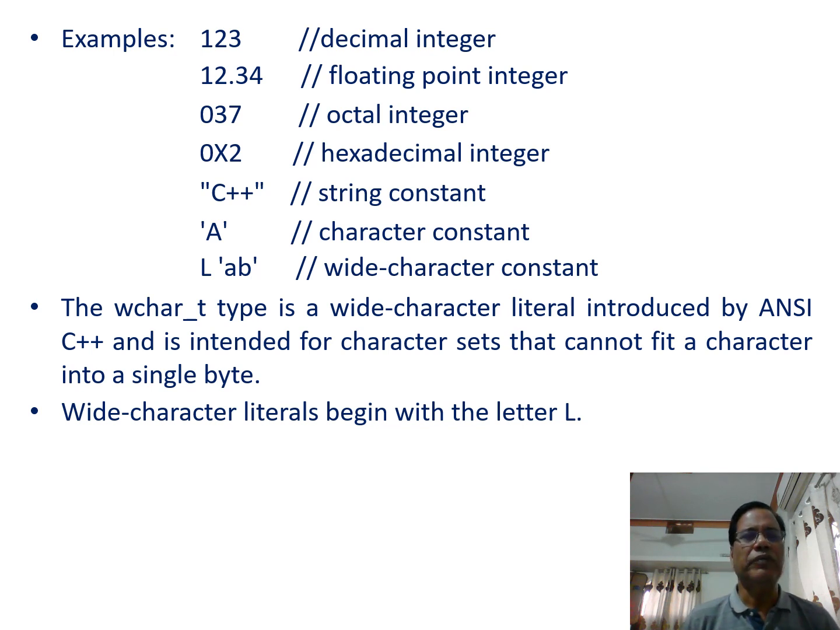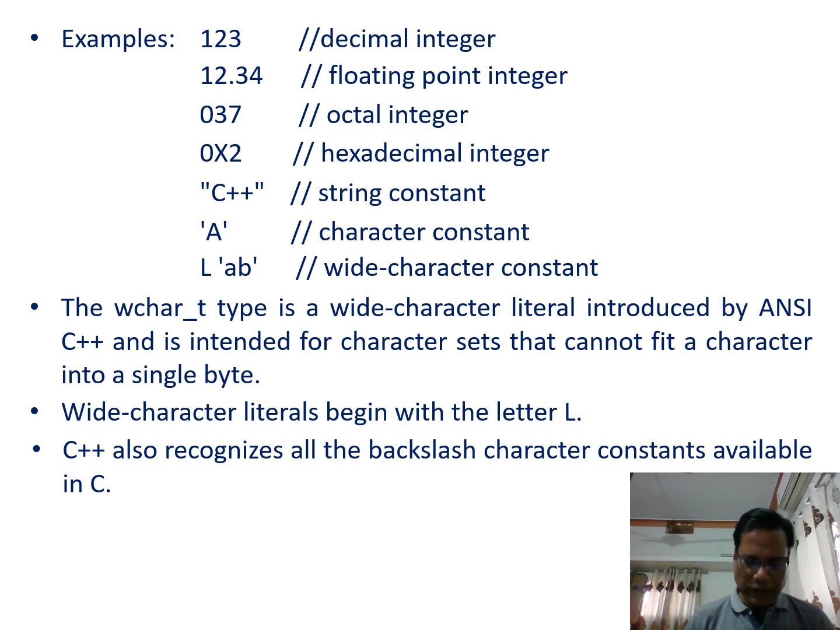So in this way, we have discussed in this lecture what are the keywords. How many keywords are present in the C++? Then what are the identifiers? Different types of the identifier, and also discussed what are the constants. So having discussed different types of the tokens,